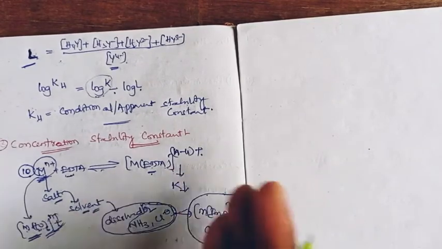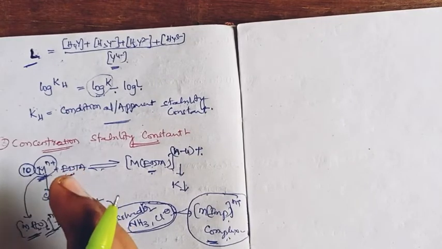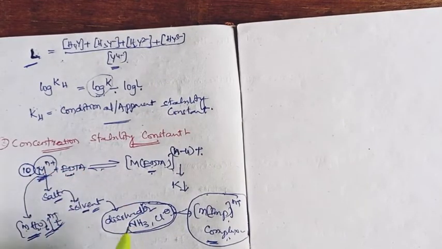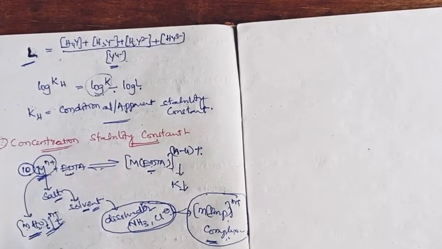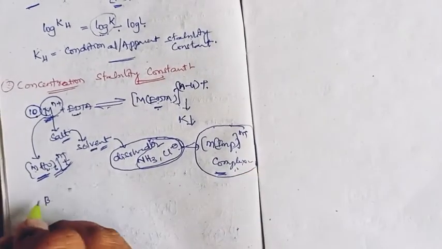This error from the metal ion side can be corrected by introducing a term, beta.